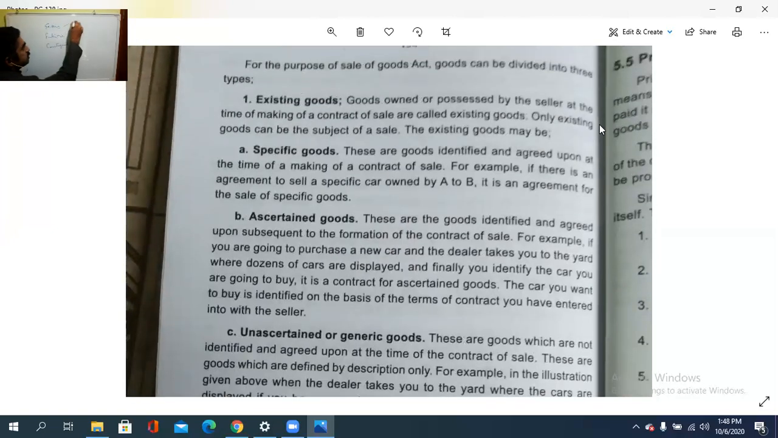These existing goods may be subdivided into specific goods, ascertained goods, and the third, unascertained or generic goods. So what is an existing good? Goods owned or possessed by the seller at the time of making a contract of sale are called existing goods.